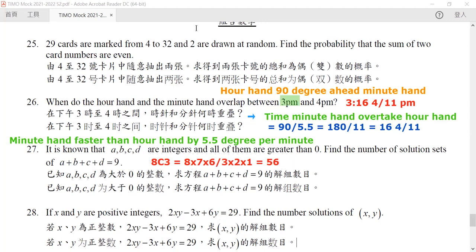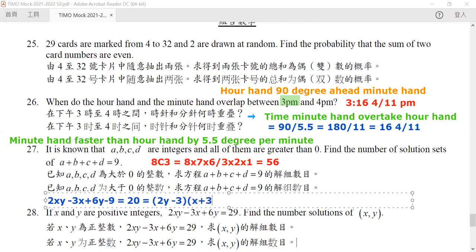Okay. Now, for our question 28, we can rewrite this equation like this. It will be equal to 2xy minus 3x plus 6y. And then now let us add one more number, which is minus 9, and hence it will be equal to 20. But then the equation on our left-hand side can be rewritten as 2y minus 3 times x plus 3. So now all we need to do is to analyze how many ways you can rewrite 20 into these two parts.